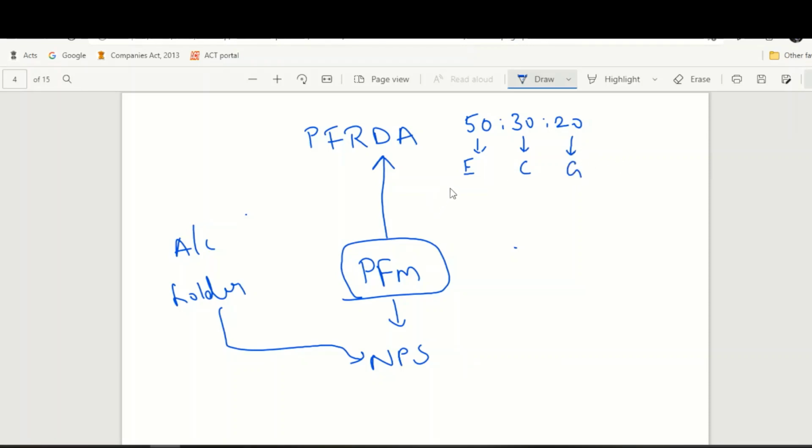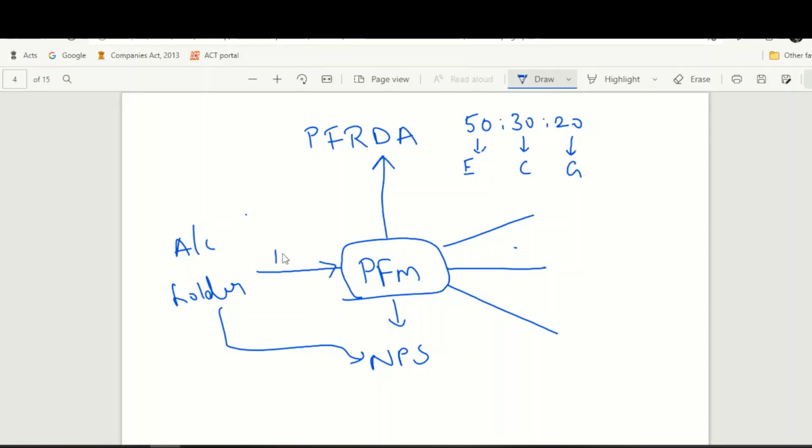Normally, equity will have the highest risk, corporate bonds will have moderate risk, and government securities will have either low or very negligible risk. So the pension fund manager will receive the money from you and allocate it based on the equity and debt mix which you opted for at the time of opening your account.